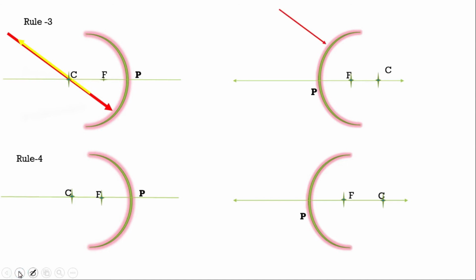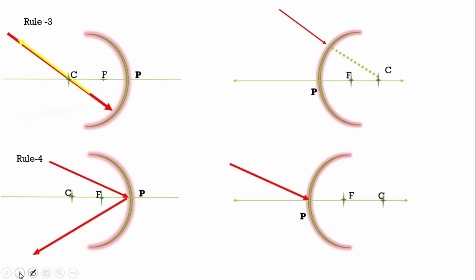In the same way, it is coming in the direction of the center of curvature, so it must also reflect along the same path. Light is falling at the angle of incidence, and it will reflect by the angle of reflection of the same amount. In this way, the angle of incidence will be equal to the angle of reflection.